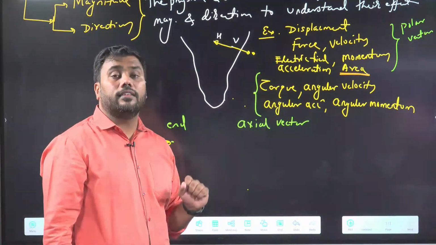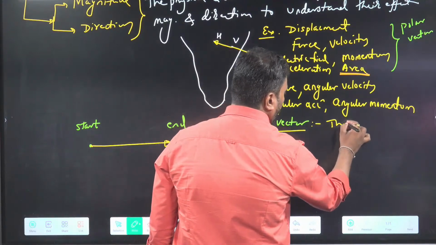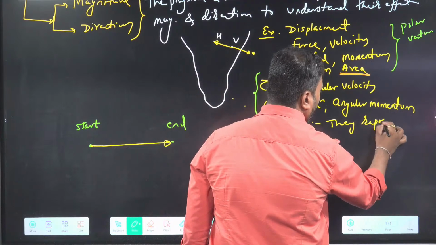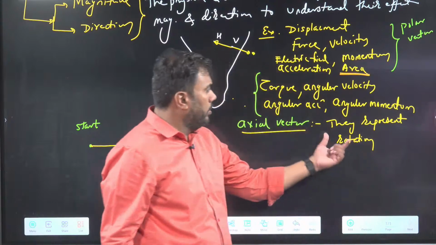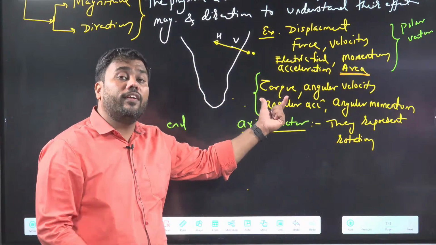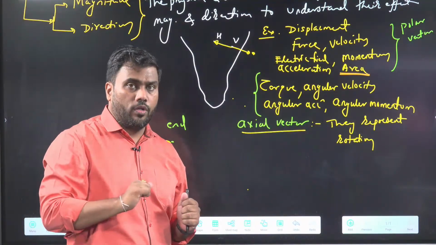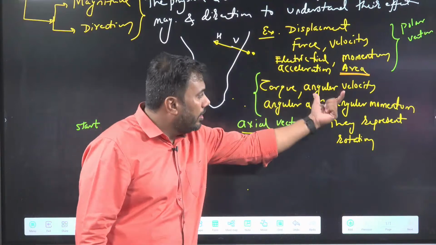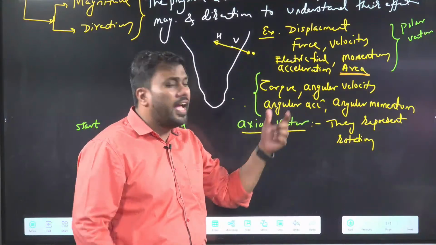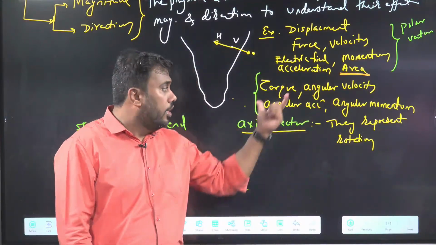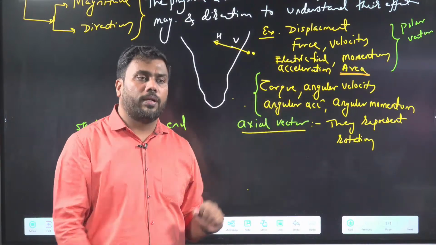But these axial vectors represent rotation. Torque is the rotating effect of force. If I apply torque on a body, it will start rotating. Angular velocity is how much the body is rotating. We define angular velocity with that. Angular acceleration is the rate of change of angular velocity. So all these quantities specify rotation. We will use these quantities in the rotation chapter in physics.